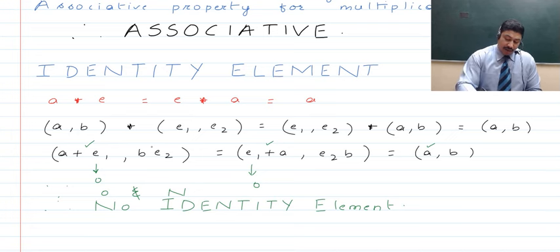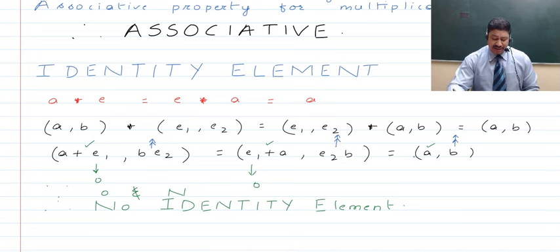B into E2 is equal to E2 into B, which is equal to B. Now this is possible if you have the value of E2 to be equal to 1, and as 1 is an element of natural numbers, obviously this is perfectly possible, right? But since the first element of the ordered pairs has not shown identity, therefore we will say that the identity element with regards to this binary operation of ordered pairs doesn't exist.